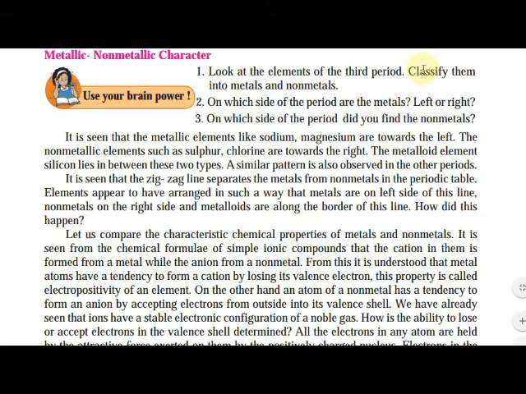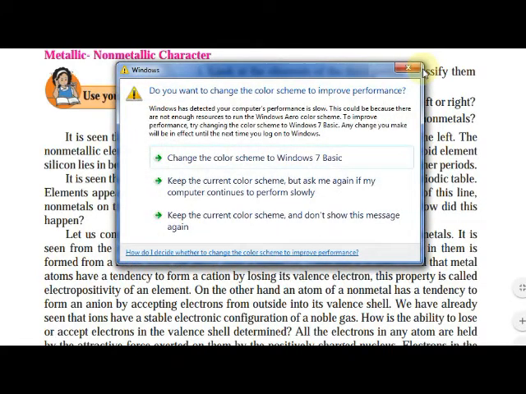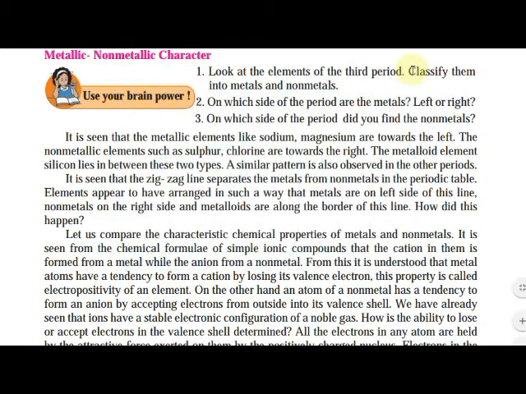What is the electronic configuration of Cl? 2, 8, 7. Yes or no? It needs one electron to complete its octet.